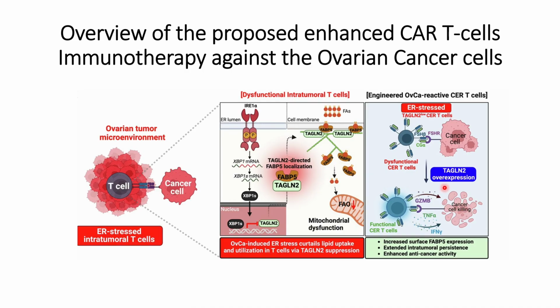And these things occur because of the overexpression of TAGLN2, and it can overcome the ER stress that causes suppression of TAGLN2, as in the overactive CAR T cells, the TAGLN2 complementary DNAs are included in these CAR T cells, so that the ER stress is not able to completely suppress TAGLN2 as in the case of normal CAR T cells.